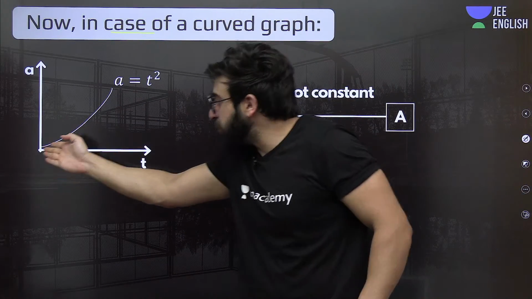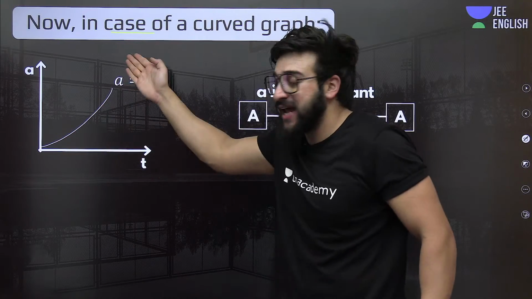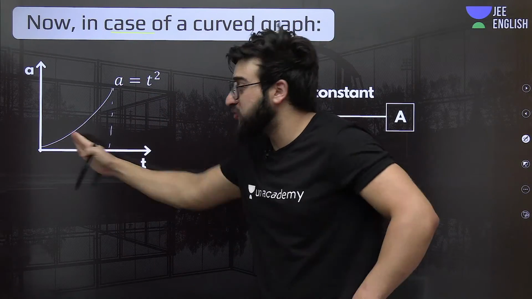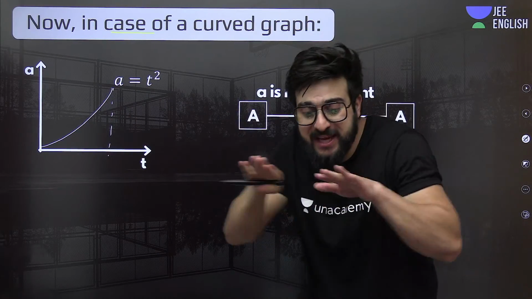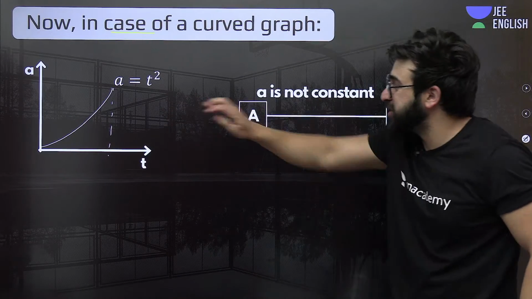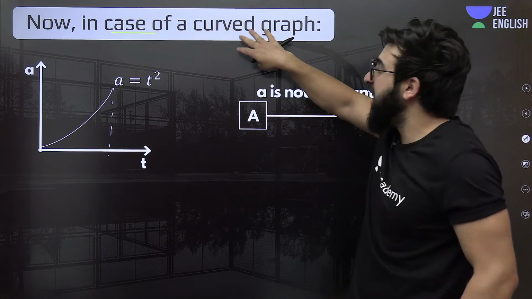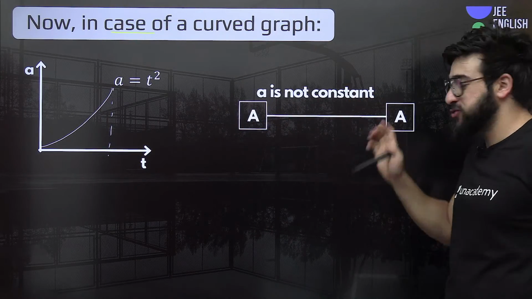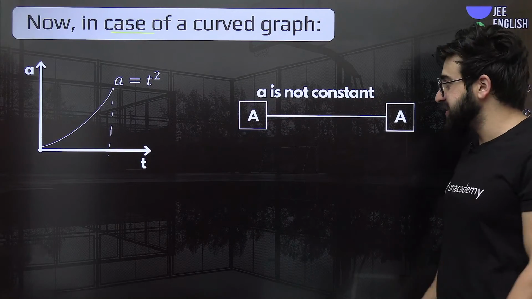If the graph comes out to be a curved graph, how are you supposed to find the area under this curved graph? In case of a straight line, it is easy, but in case of a curved graph, it is a bit difficult. That is our task: in case of a curved graph, how are we supposed to find the area under the curve and find the change in velocity in this case also.